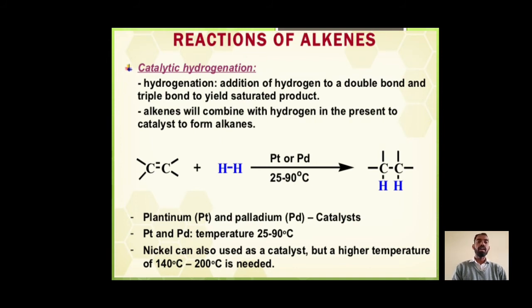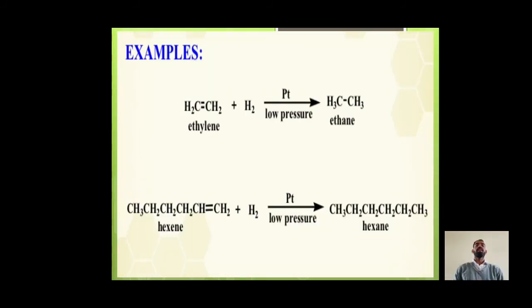Here nickel can also be used as a catalyst, but a higher temperature of 140 degrees centigrade to 200 degrees centigrade is needed when nickel is used as the catalyst. For example, ethylene: hydrogenation in the presence of platinum at low pressure forms ethane. Hexene, on hydrogenation, forms hexane.